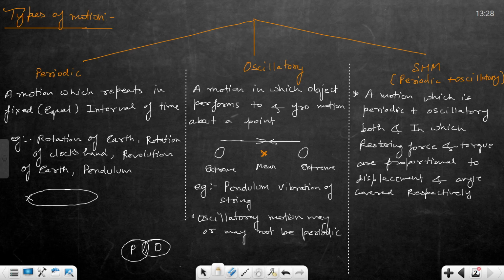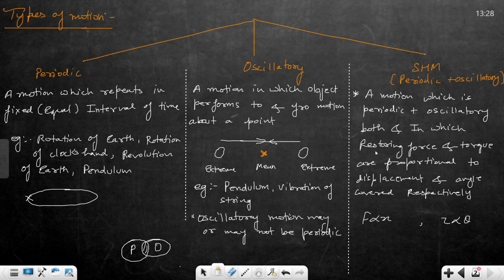A motion which is periodic plus oscillatory both, and in which these conditions are must. Suppose if it is a linear motion, then restoring force must be proportional to displacement, and if it is an angular motion, then restoring torque must be proportional to the angle covered. Clear? So F should be proportional to X and torque should be proportional to theta.